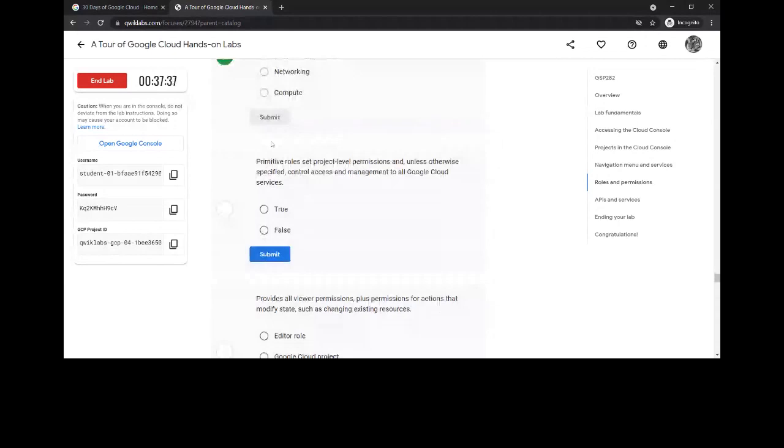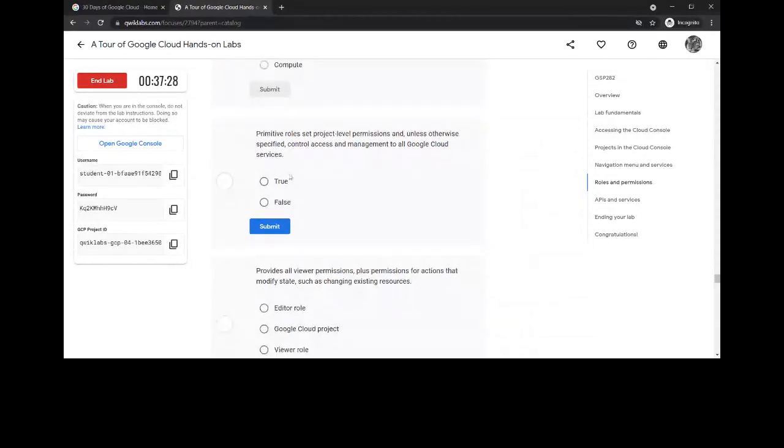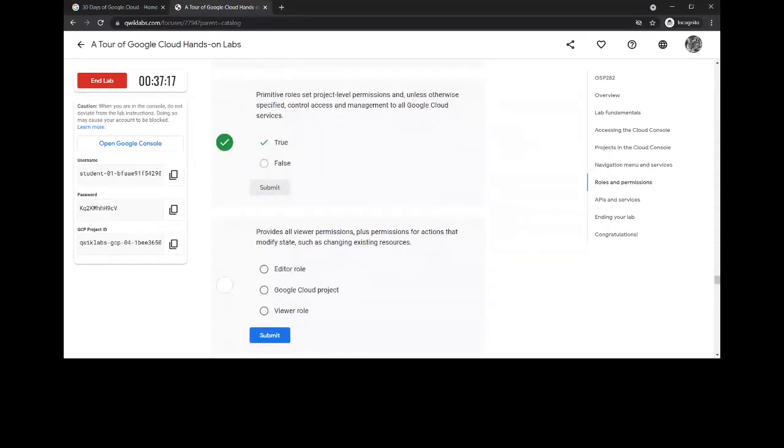Primitive roles set project level permissions, and unless otherwise specified, control access and management to all Google Cloud services. Yeah, this is true. Primitive roles are set by the administrator. The administrator can set another user as an editor, viewer, or owner.